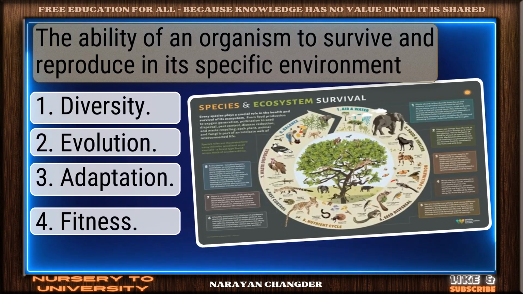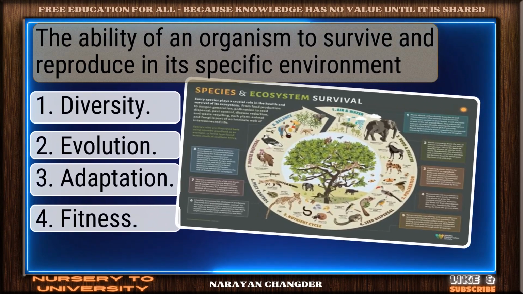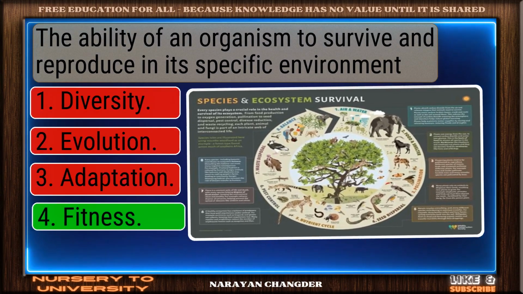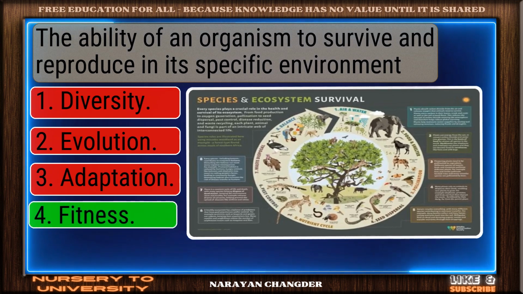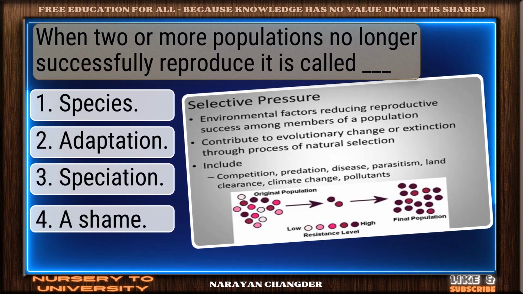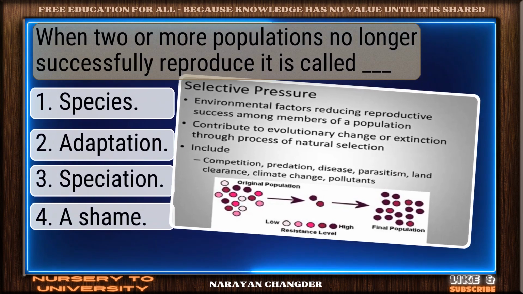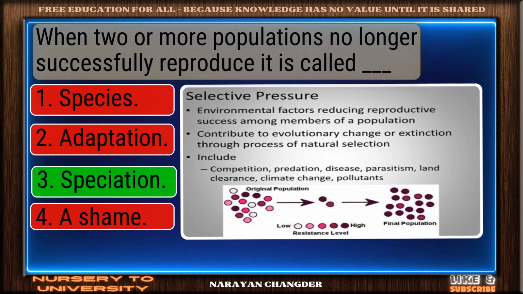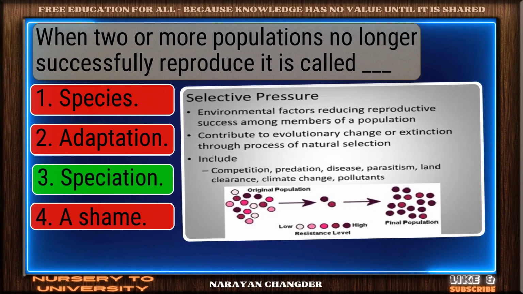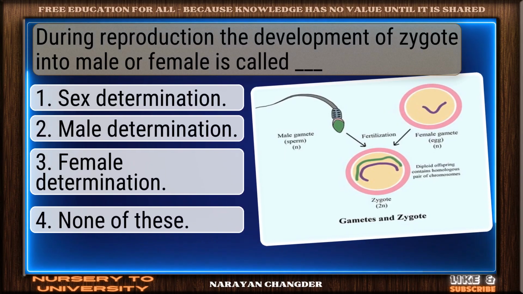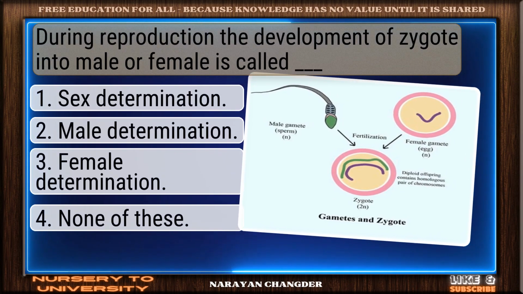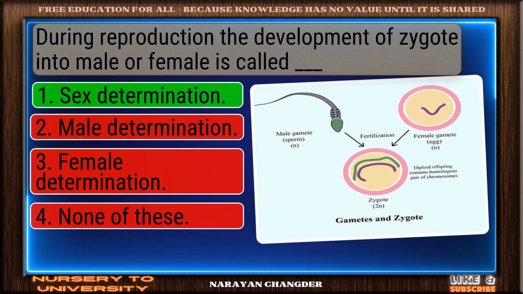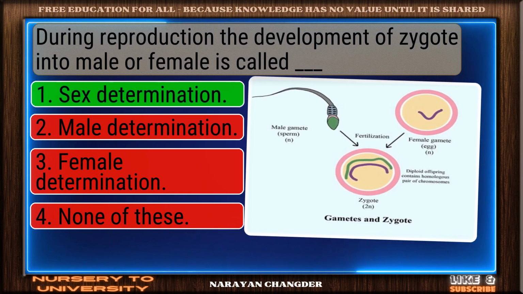The ability of an organism to survive and reproduce in its specific environment. Smart move. Fitness is accurate answer. When two or more populations no longer successfully reproduce, it is called dash. You're right. Speciation is correct. During reproduction, the development of zygote into male or female is called dash. Right choice. Sex determination is best.